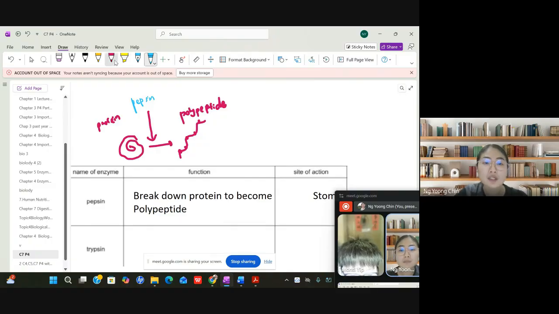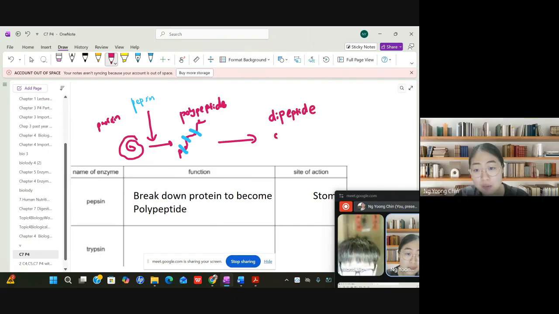Later, from the polypeptide, another enzyme cuts them like this, and they become something like dipeptide. Do you know what's meant by dipeptide? Two amino acids joined together, right? So from the polypeptide to dipeptide, it is done by trypsin.